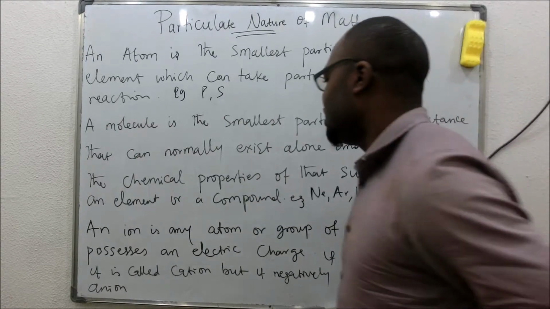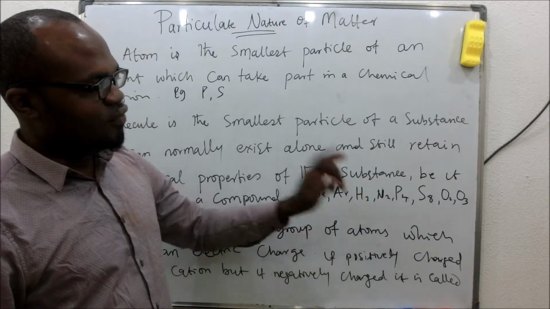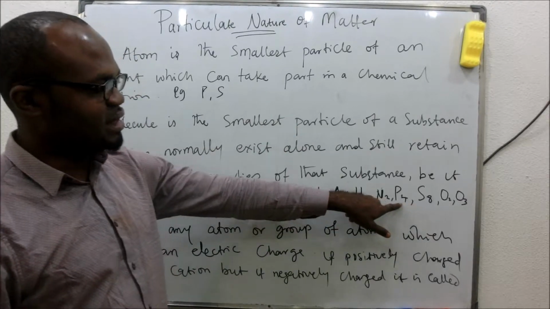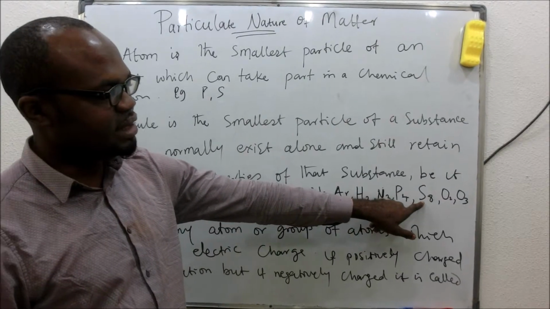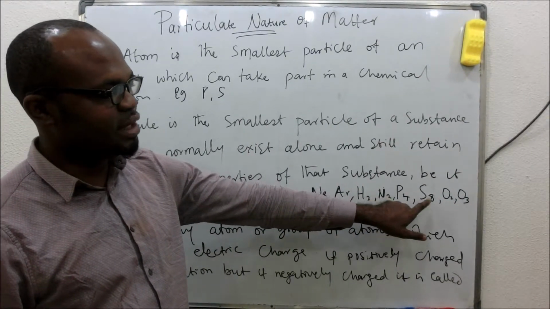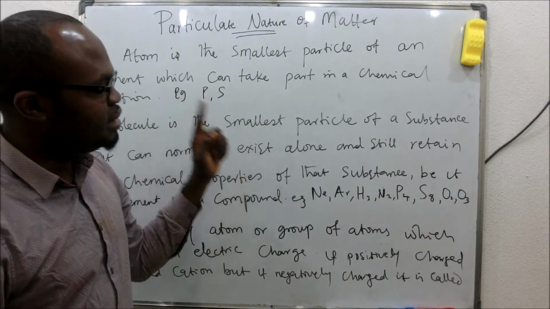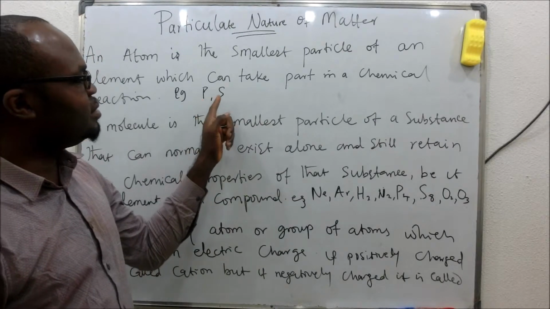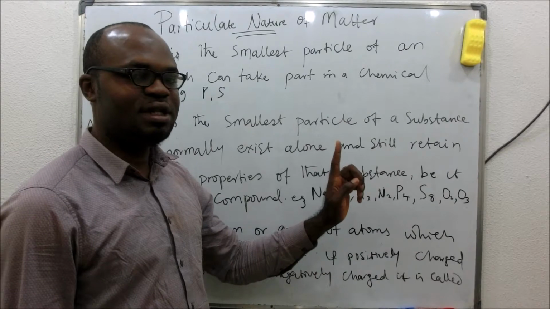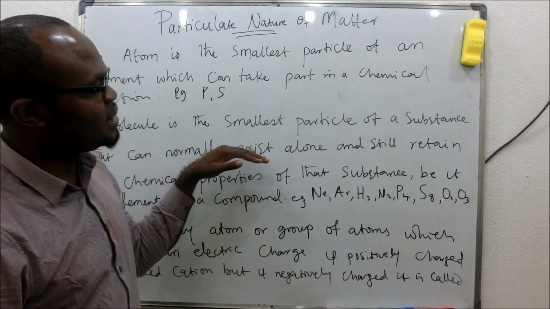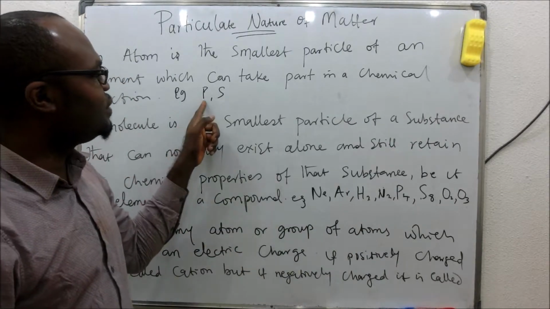Very, very important. Atomicity is simply the number of atoms in one molecule. Like here now, the atomicity here is 4. Atomicity here is 8 because there are 8 atoms in one molecule. All these are molecules. But an atom is just one single atom. For a molecule, it could be more than one atom. And these molecules can exist alone. You can see them in nature alone, unlike what we can have here.